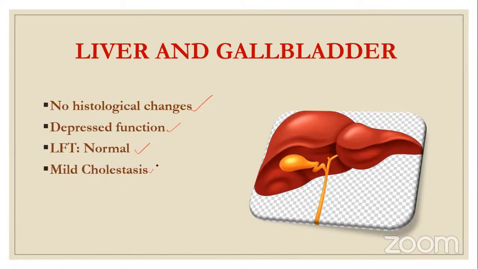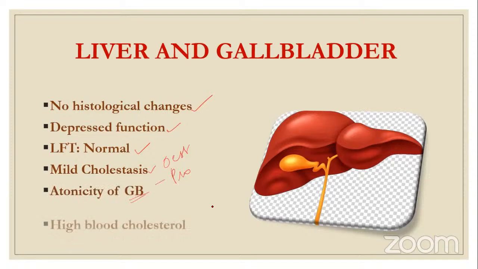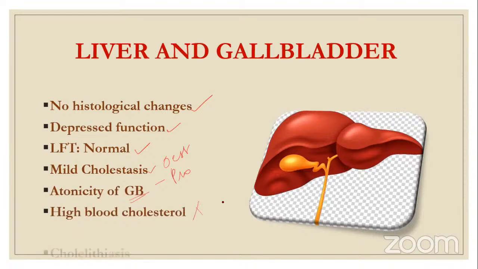Mild cholestasis occurs, and that is because of estrogen effect. And then atonicity of the gallbladder occurs, and that is because of progesterone effect. And high blood cholesterol level occurs because triglyceridemia is there, but this doesn't cause any problem to the pregnant woman. And there is increased risk of cholelithiasis during pregnancy because of atonicity and high blood cholesterol. So there is accumulation and formation of stones. So cholelithiasis risk is high in pregnant women.